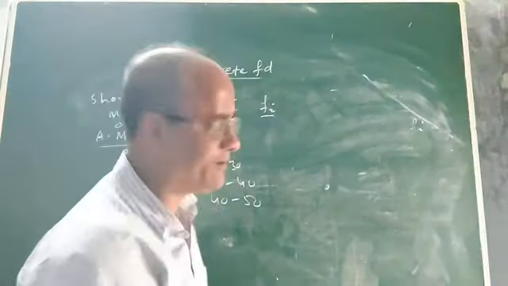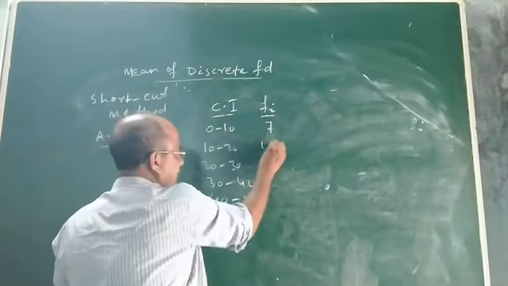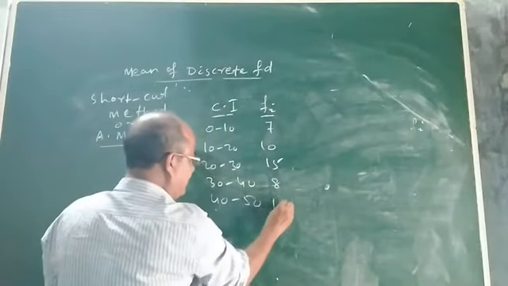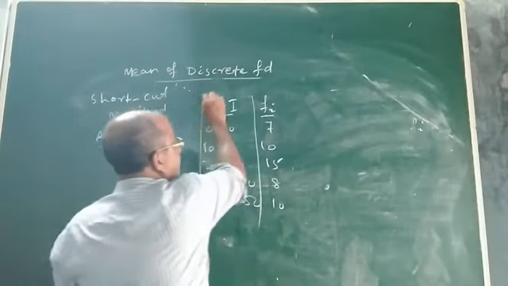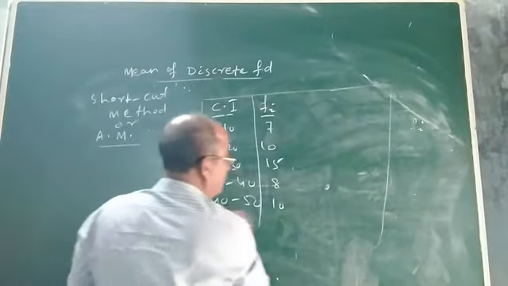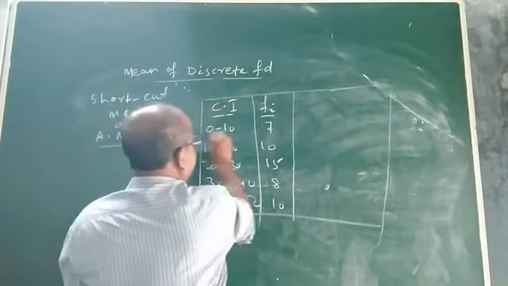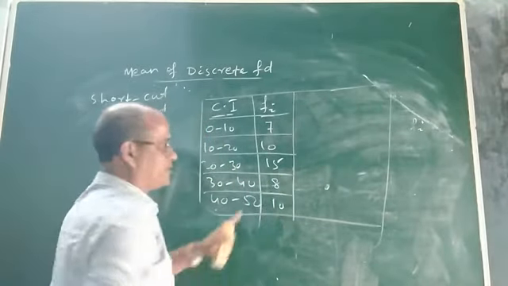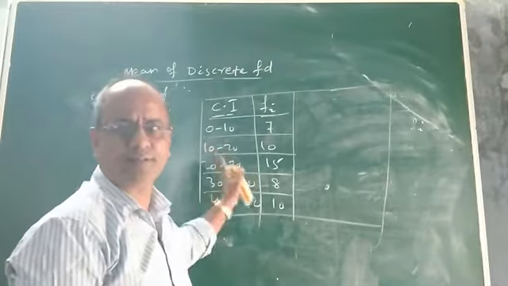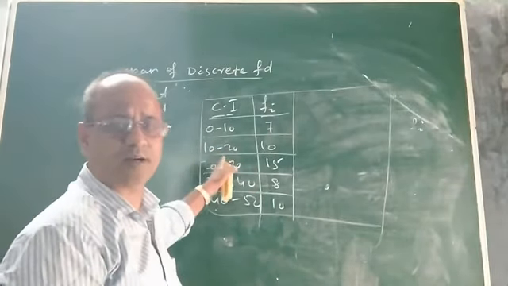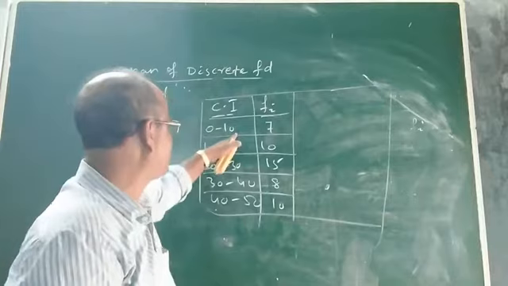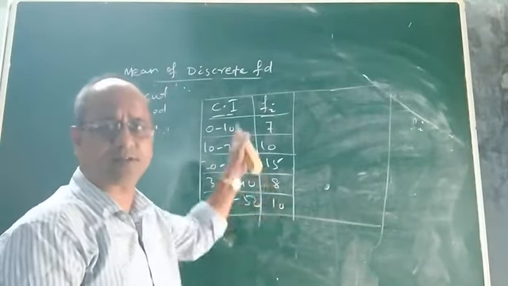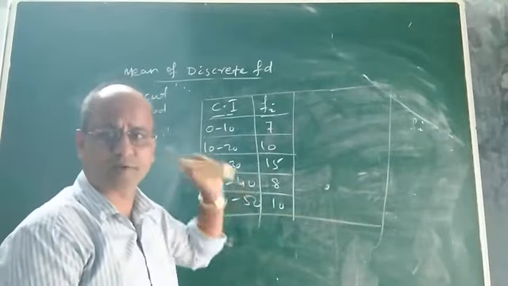So it is a continuous frequency distribution. Suppose the frequencies are given as 7, 10, 15, 8 and 10. These are continuous classes, and this is a continuous frequency distribution. Suppose we want to calculate the mean of this continuous frequency distribution. It is continuous because in all classes, the upper limit of one class coincides with the lower limit of the next or succeeding class.